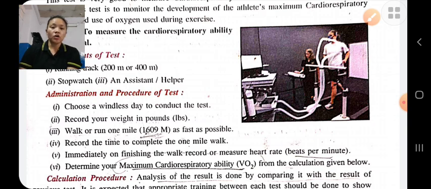After that, record the time taken to complete the 1 mile, and then immediately after finishing the walk, measure his heartbeats per minute, and then determine his maximum cardiorespiratory ability, that is VO2 max.